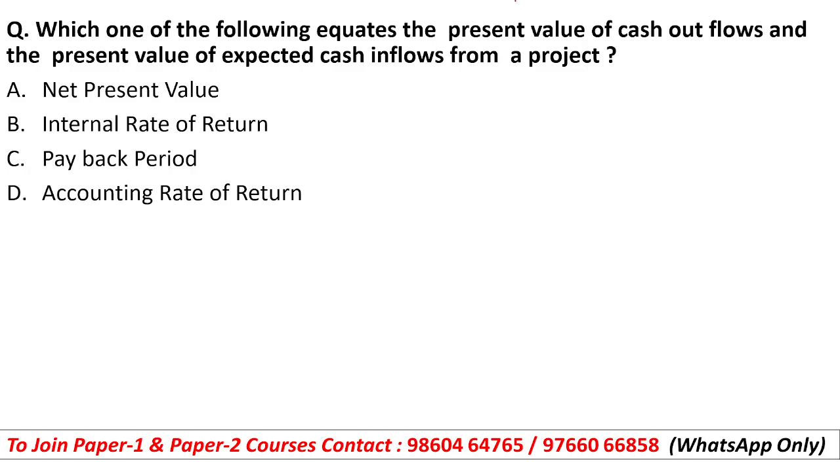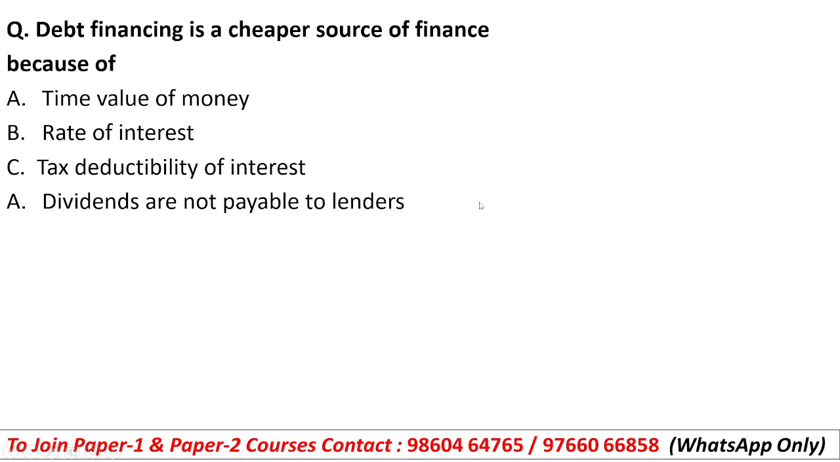Which one of the following equates the present value of cash outflows and the present value of expected cash inflows from the project? Net present value, internal rate of return, payback period and accounting rate of return. So students, here you have to identify the term which is a clear hint, that is equates the present value of cash outflows and the present value of expected cash inflow. Due to the word expected and the word equate, our right answer here will be internal rate of return. Okay, IRR is the rate where the cash outflows and inflows are equal. Okay, so option B will be the right answer.